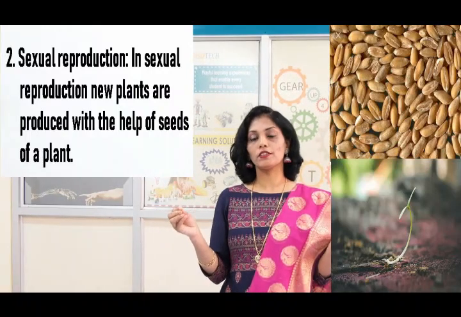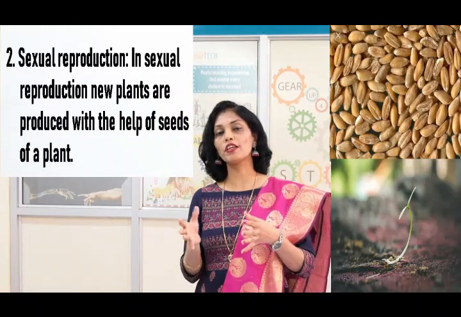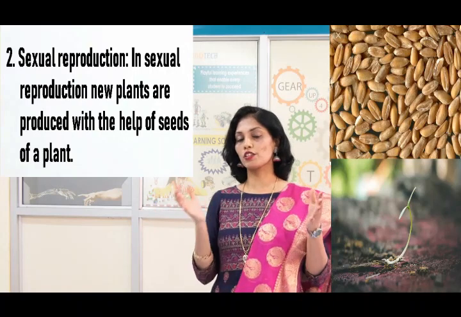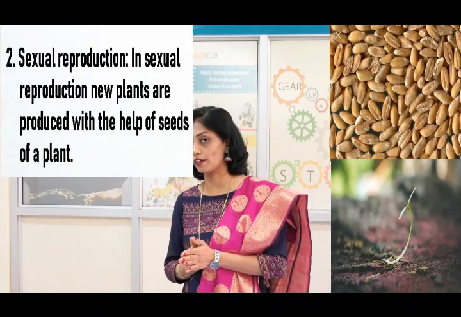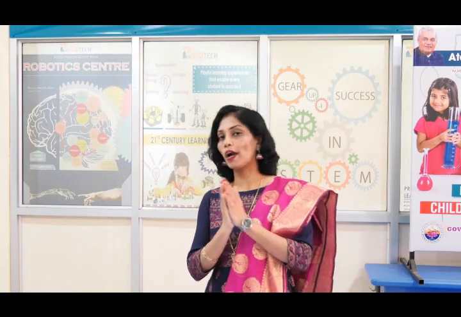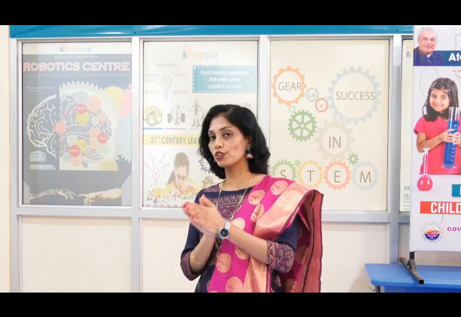Now let's understand how sexual reproduction occurs in plants. First, what is sexual reproduction? Sexual reproduction means multiplication of plants using seeds. To understand sexual reproduction in plants, first we have to understand the structure of a flower. A flower is the reproductive part of the plant, and in lower classes we have learned about the structure of a flower.